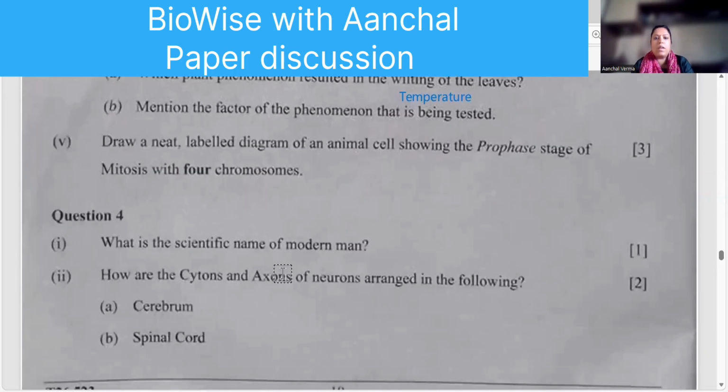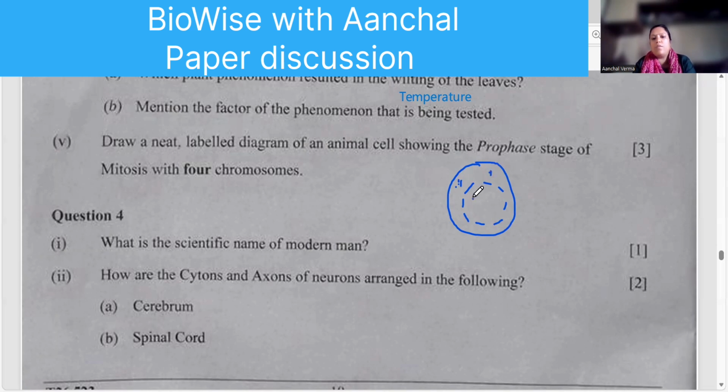Draw a neat labelled diagram of a prophase with 4 chromosomes. This was also done, right? You have to draw a cell, an animal cell. Then you have to draw the disappearing nuclear membrane. Then you have to draw the centrioles moving apart. I cannot draw very beautifully here.